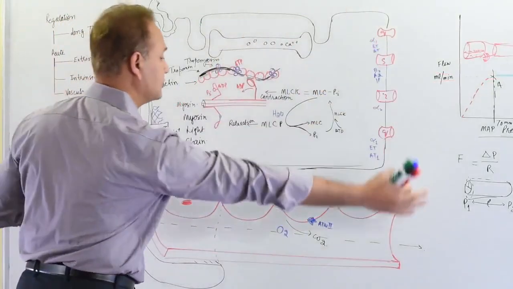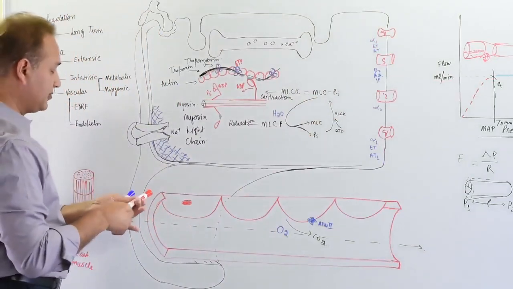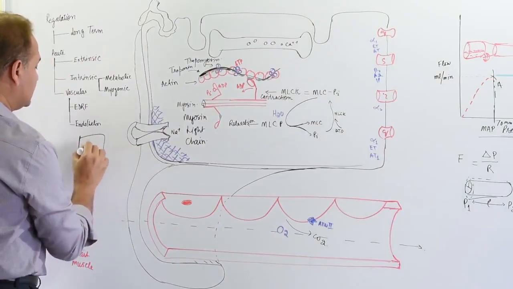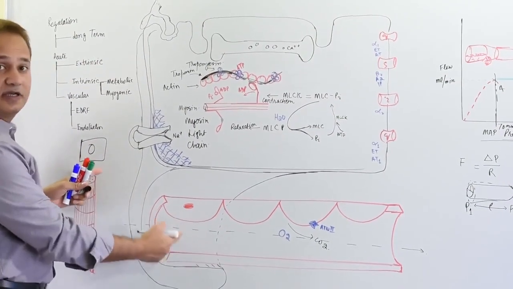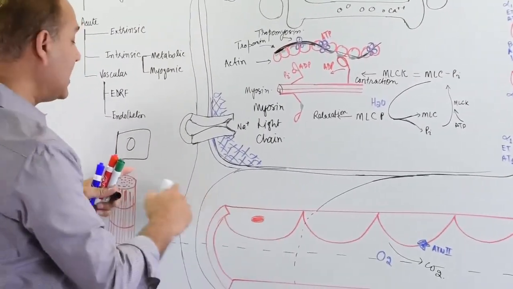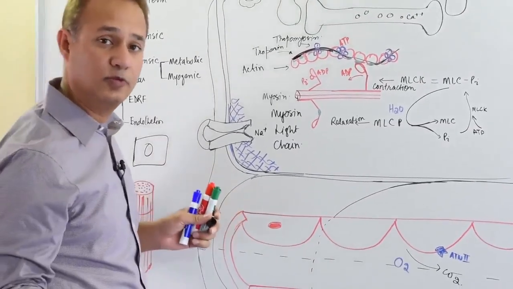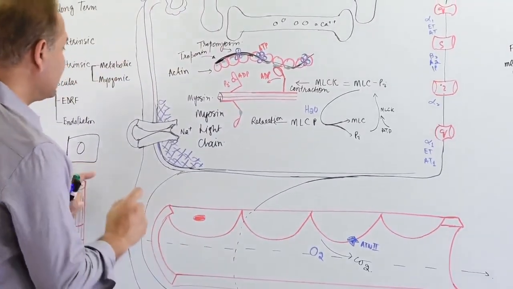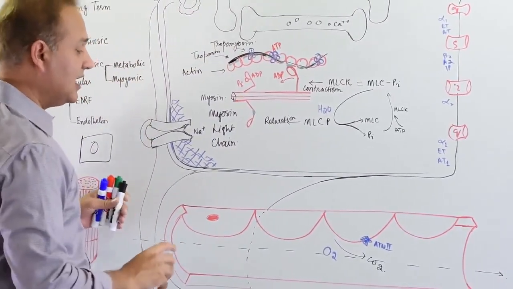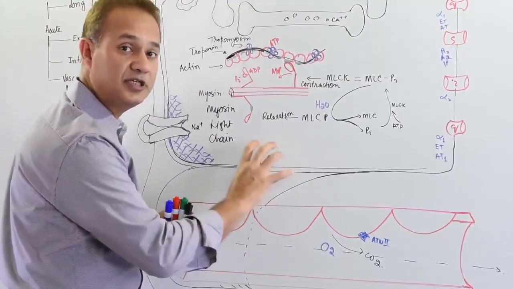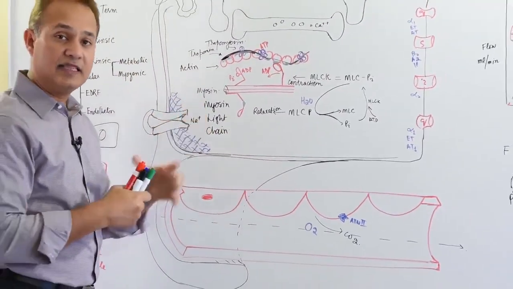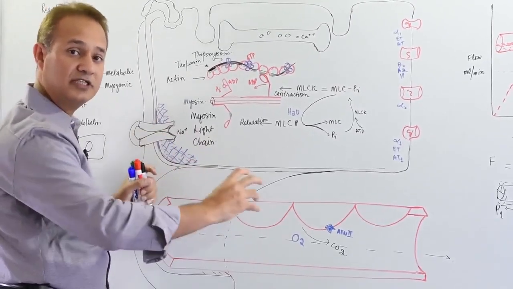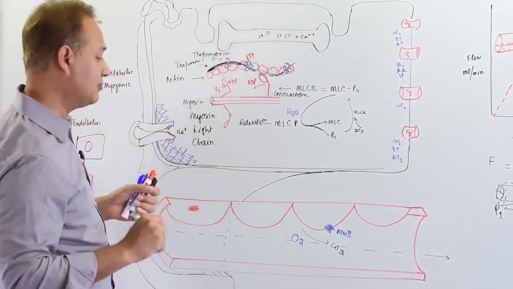So let's say this is the tissue. We'll make a tissue cell over here. This tissue cell is receiving oxygen, which is coming into this blood vessel, and it is producing waste products, carbon dioxide and other waste products. Okay, now the metabolic theory says that as the oxygen reduces in a tissue that is functioning, that reduction of oxygen will cause the relaxation of the blood vessel and would increase the flow to that area. So let's see how does that happen.